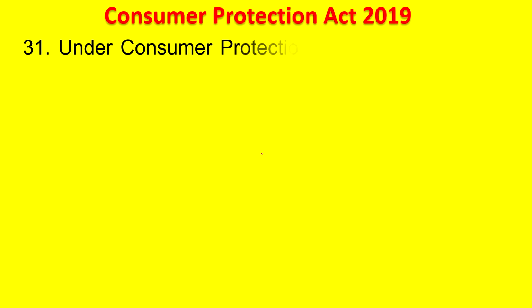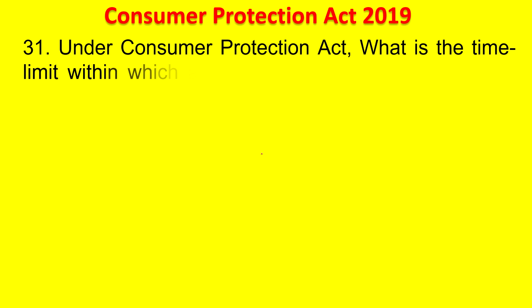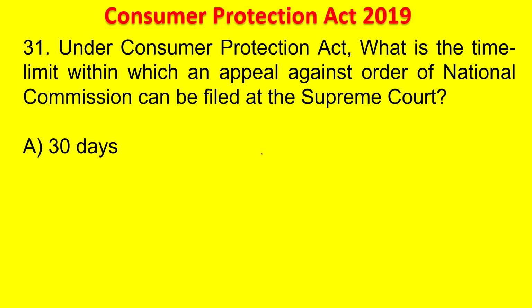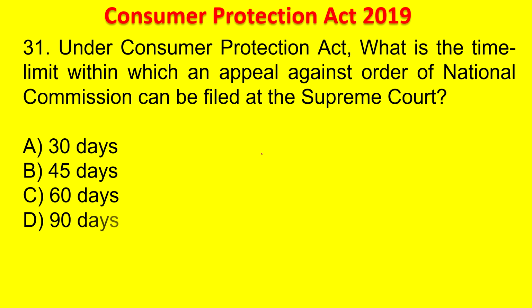Under the Consumer Protection Act, what is the time limit within which an appeal against the order of the National Commission can be filed at the Supreme Court? 30 days, 45 days, 60, 90. Your time starts now. 5 seconds. Post your answer in the comment section.